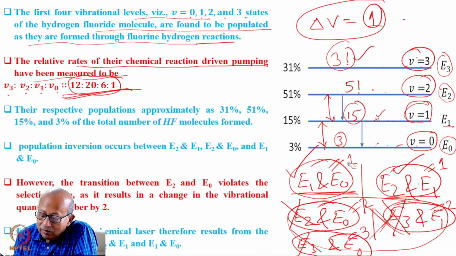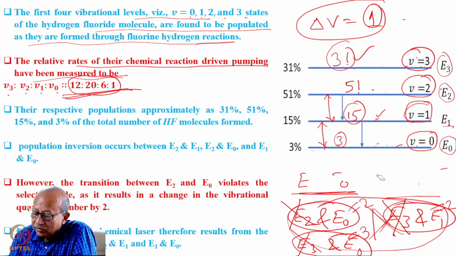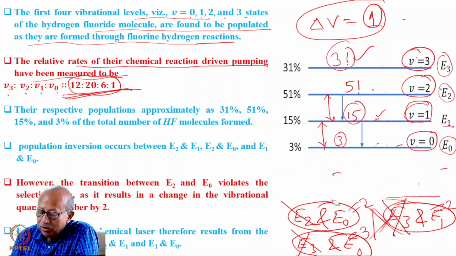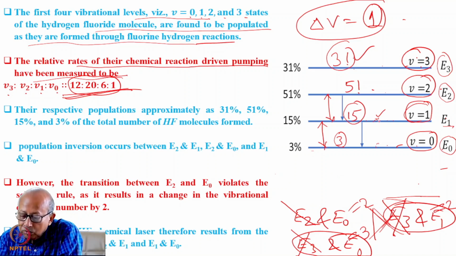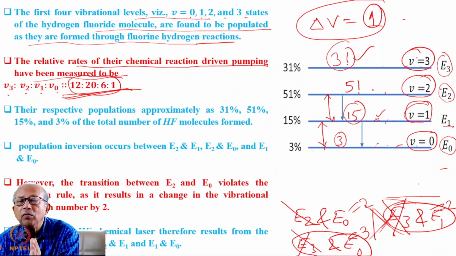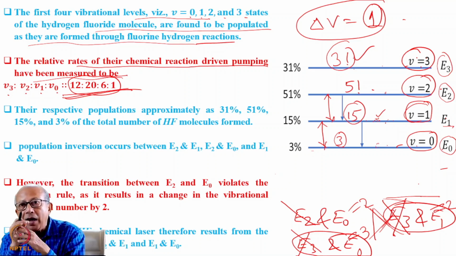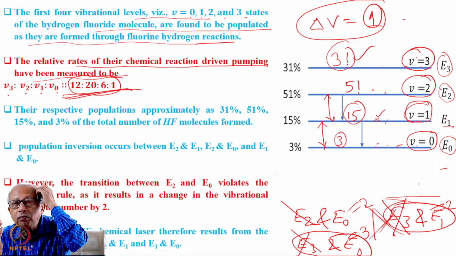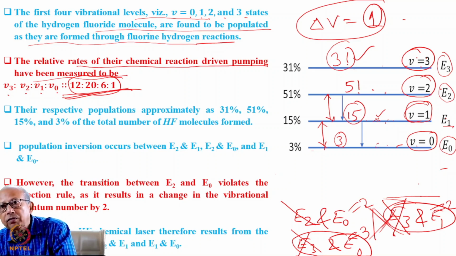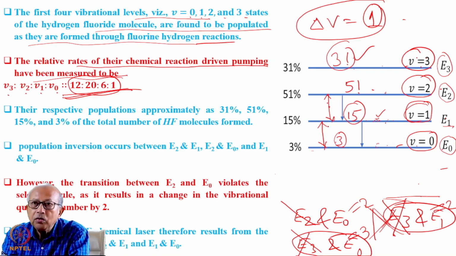So the lasing occurs where population inversion exists between these two. Therefore, if you place this population inverted medium inside a cavity, you will, of course, achieve lasing, that is amplification of light on these two transitions.